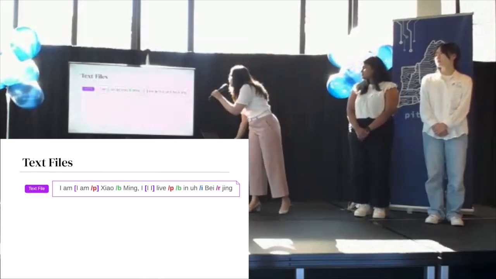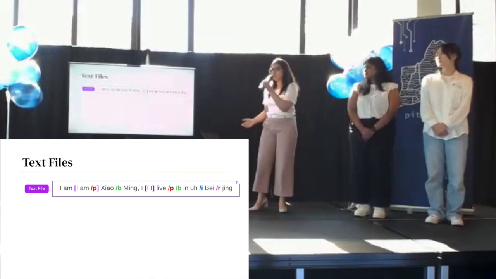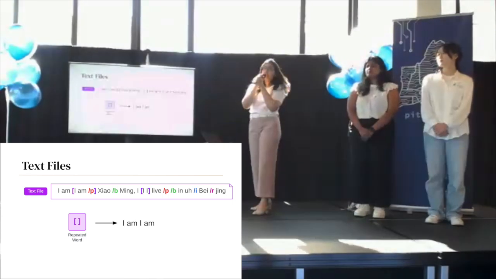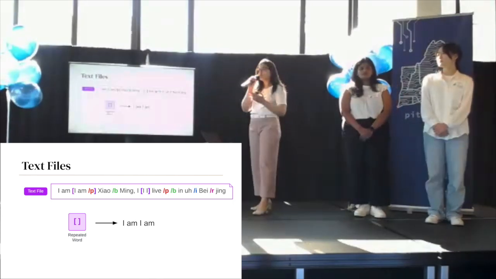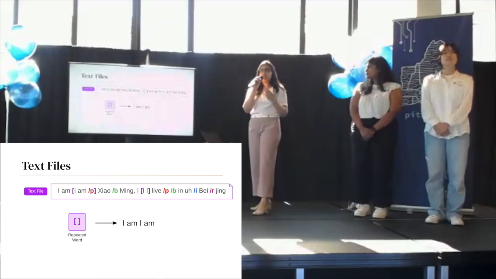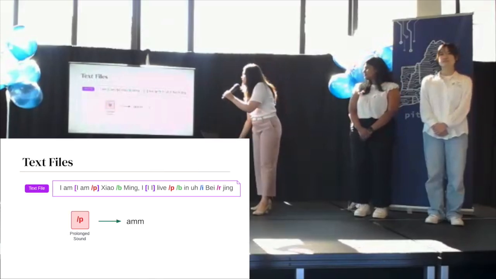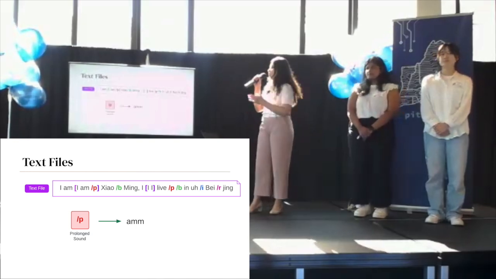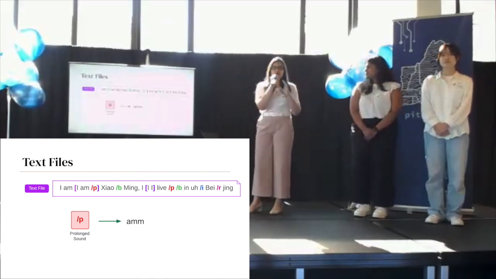And they represent different types of stutter. For example, square brackets mean a repeated word, so word level repetition. So this person repeated I am while speaking the sentence. Second, P means a prolonged sound. So the person prolonged the M sound while saying the word am.